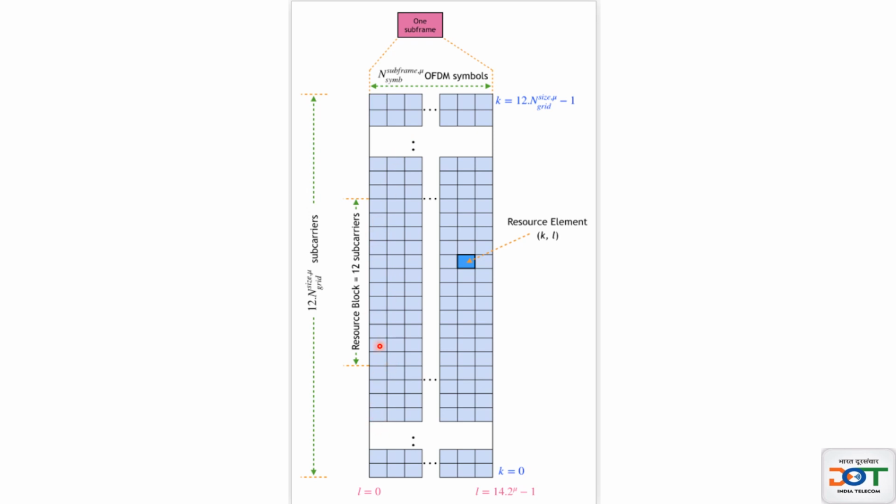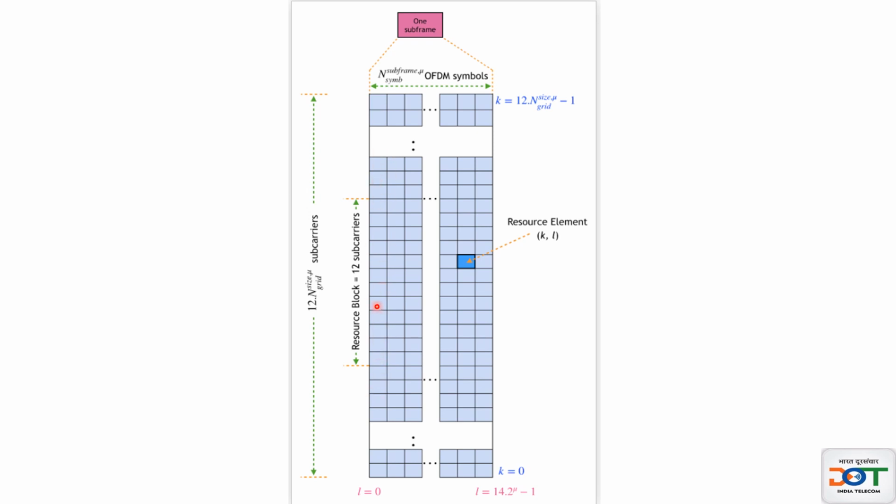Vertical side is frequency. That means one box is one subcarrier, right? So how many such boxes or how many subcarriers depends upon the bandwidth. We had calculated how many subcarriers would be possible in a 50 megahertz bandwidth with 15 kilohertz subcarrier spacing. That was around 271. So there will be 271 boxes shown here if we are using 50 megahertz bandwidth and 15 kilohertz subcarrier spacing. If you use 30 kilohertz subcarrier spacing and some other bandwidth, it will differ.